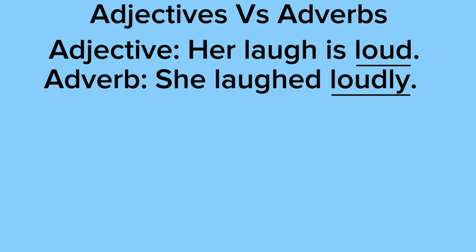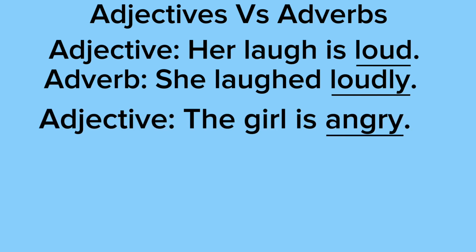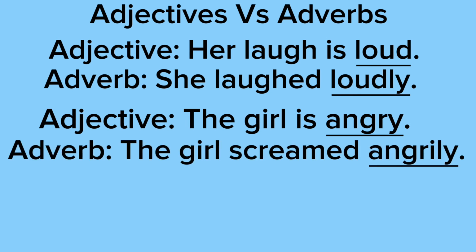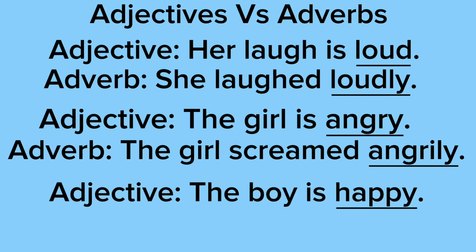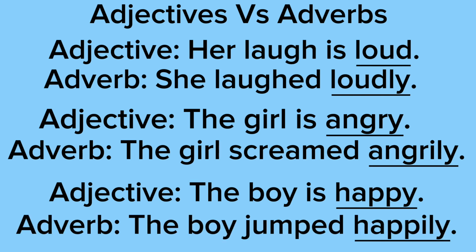We're describing the verb. In the sentence, the girl is angry. Angry is the adjective because we're describing the girl, which is the noun. In the sentence, the girl screamed angrily. Angrily is being used to describe how she screamed, and screamed is the verb. We're describing the verb. In the sentence, the boy is happy. Happy is the adjective because happy is describing the noun, which is boy. In the sentence, the boy jumped happily. Happily is the adverb because it's describing jumped, which is the verb, how the boy jumped.